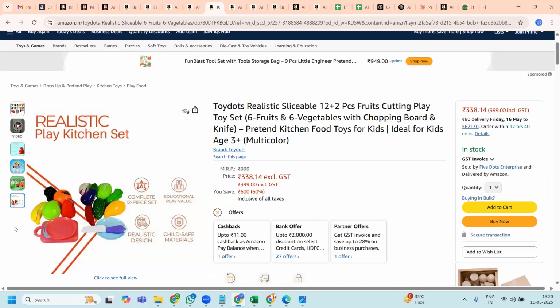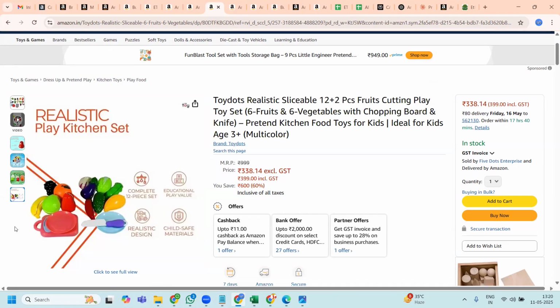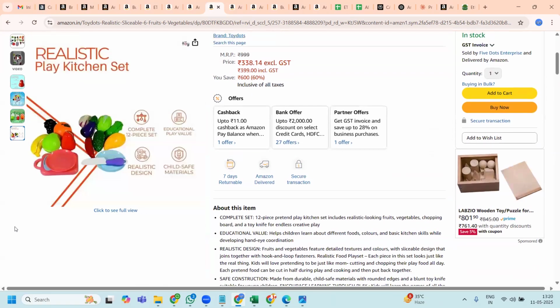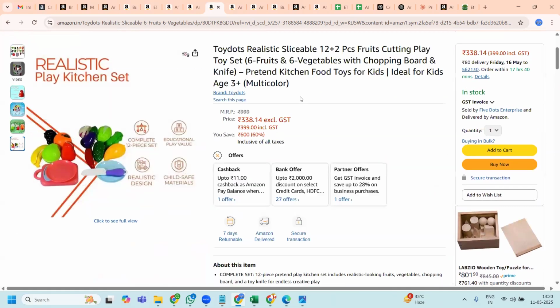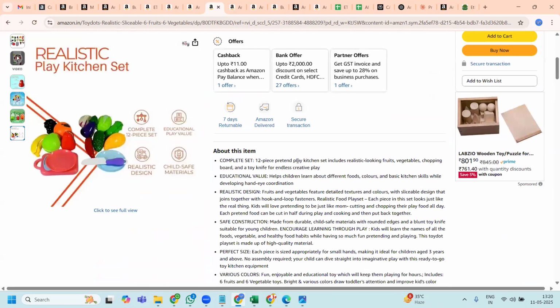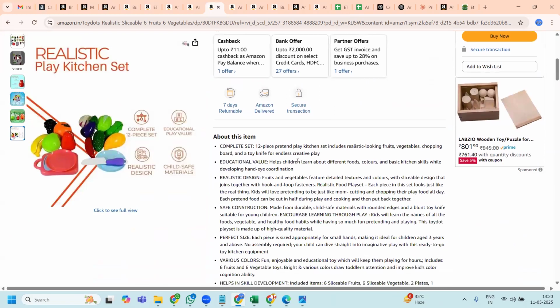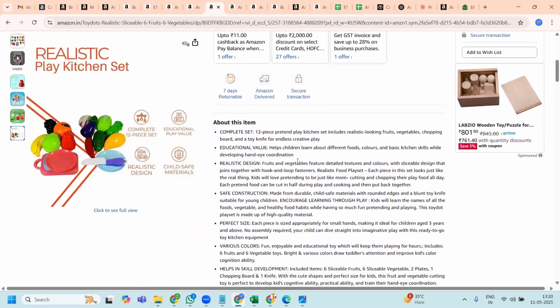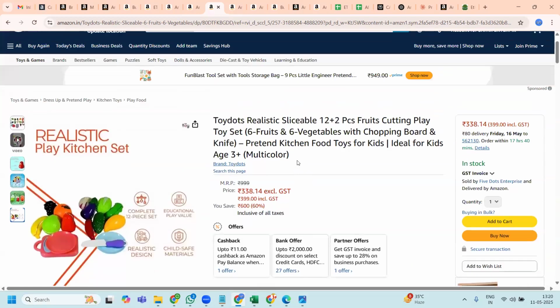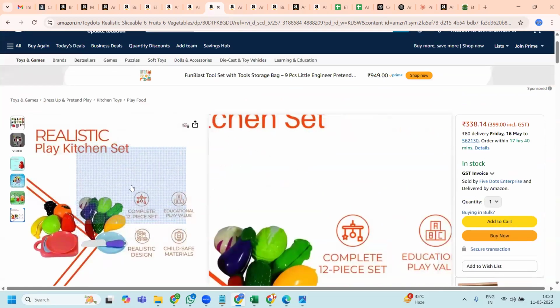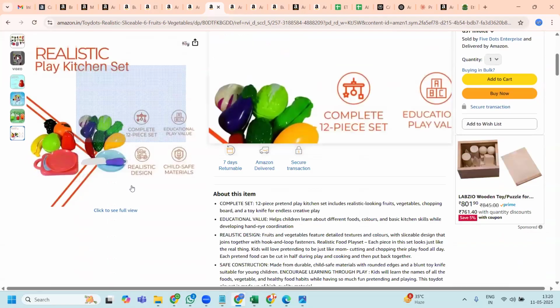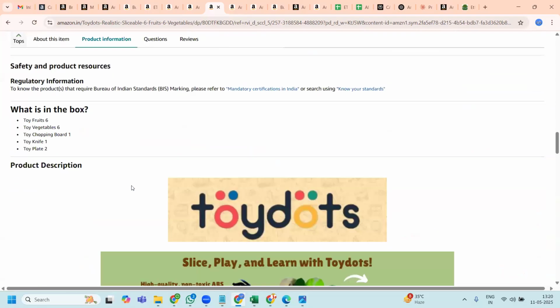At this point of time, we are just trying to stick to the basics, which is listing, like the title and bullet points. Once you are able to do all these things, then we will go with product image designing, content writing, and A plus content. This is the A plus content.